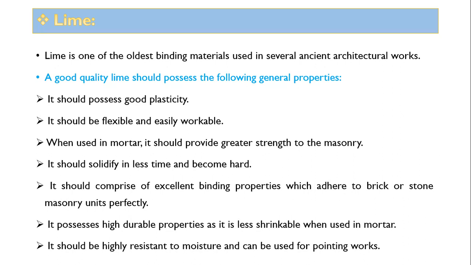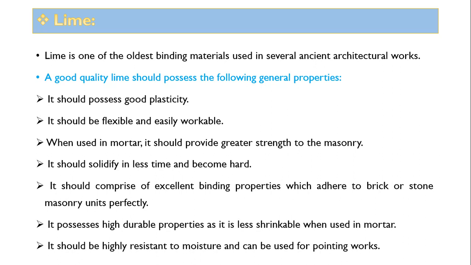It should have excellent binding properties which adhere to brick or stone masonry units perfectly. It possesses high durable properties as it is less shrinkable when used in mortar. It should be highly resistant to moisture and can be used for pointing work. So these are the various properties which are related to the construction industry.